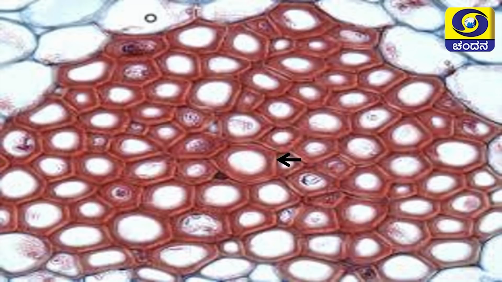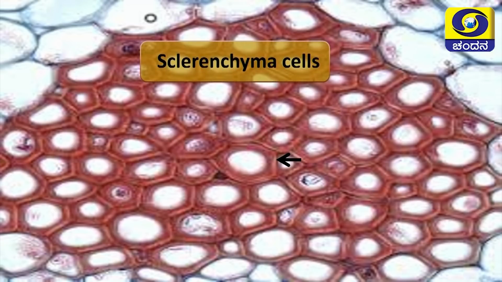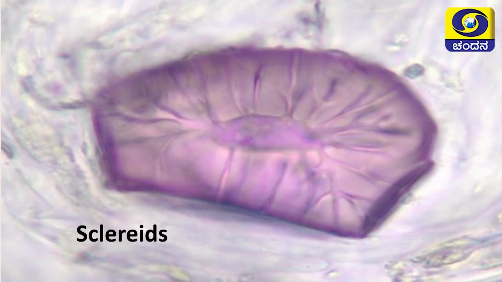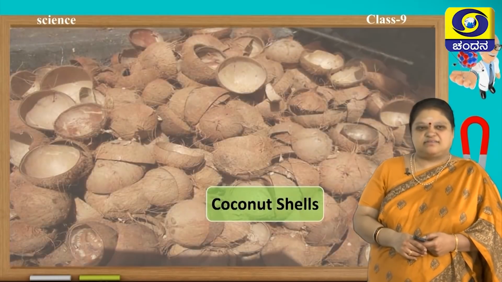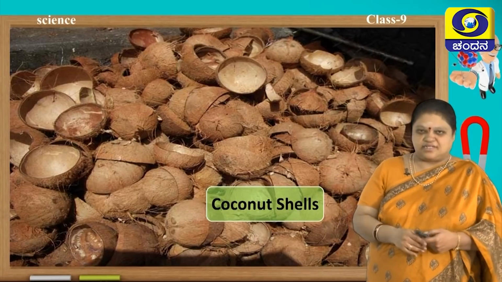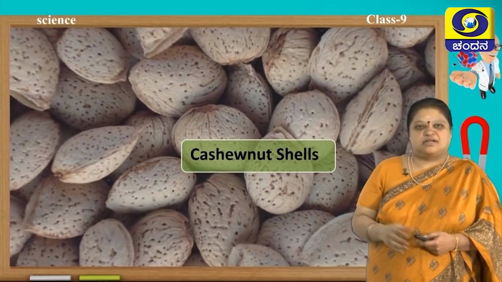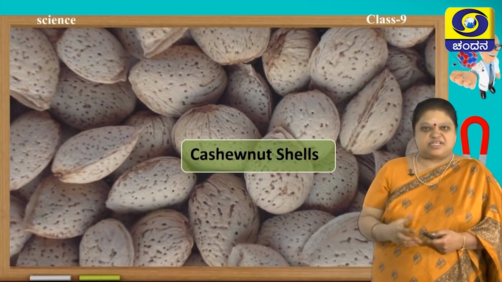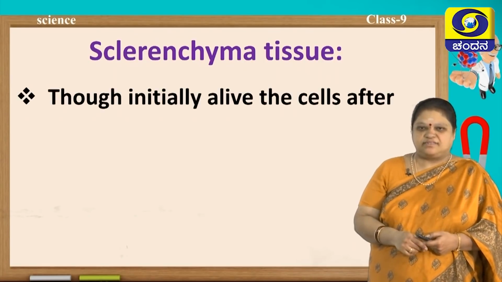Next we will come to sclerenchyma tissue. In the sclerenchyma cells, you can see the cell wall is very thick. Initially they will be alive, later on they will become dead. These cells which are dead, we call them sclerites, and where are they present? They are present in the shells of the coconut, in the husk, you find them in the cashew nut seeds, they are very hard, you can find them in seeds and seed coats. Not only in those places.